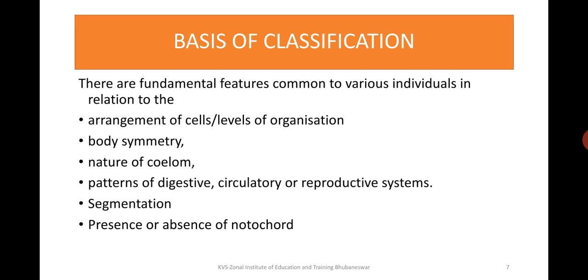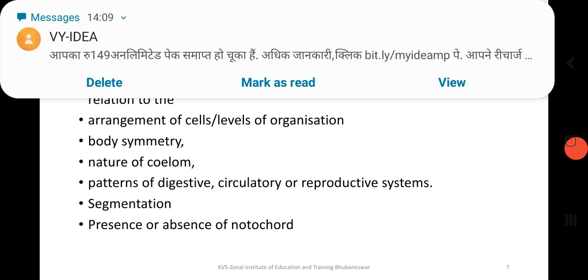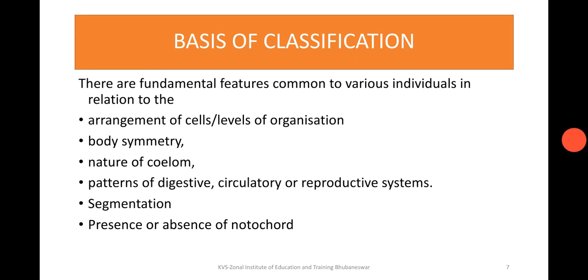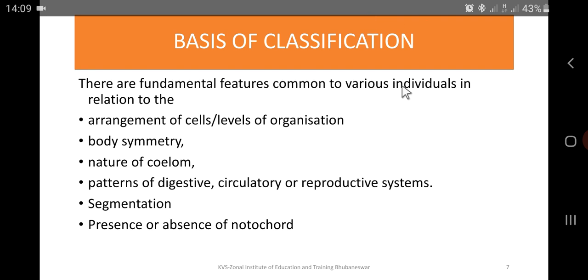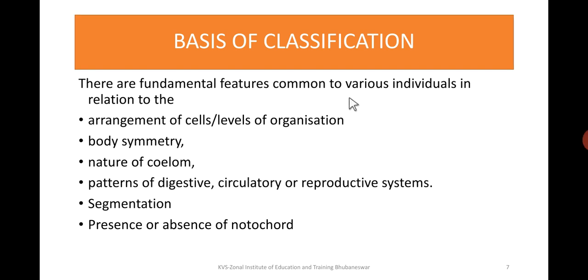As per the criteria, the basis of classification for the animal kingdom has various parts. The bases are the arrangement of cells or level of organization, body symmetry, nature of coelom, pattern of digestive, circulatory or reproductive systems, segmentation, and presence or absence of notochord.